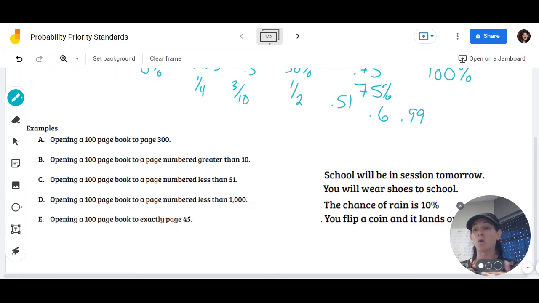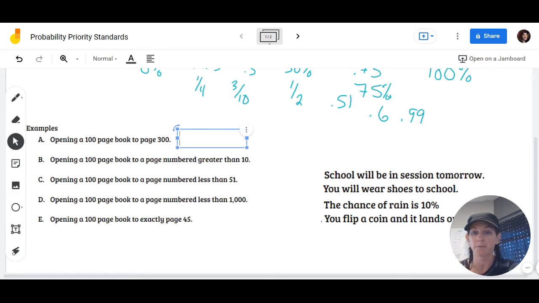So if we have a 100-page book, think about, is it possible for us to open it to page 300? What is the likelihood that we're going to take a 100-page book, pop it open, and it's going to land on page 300? Well, that's impossible, okay? I'm going to type it. It'll look better. It is impossible because we don't have 300 pages in our book.